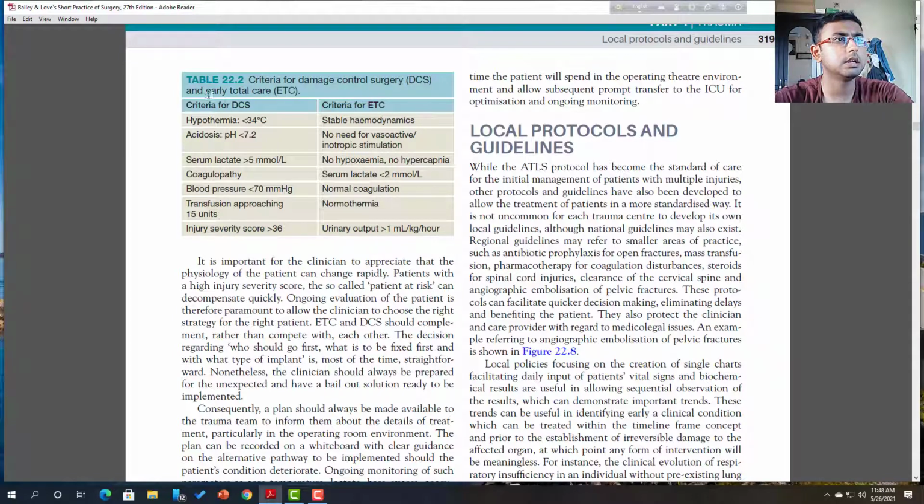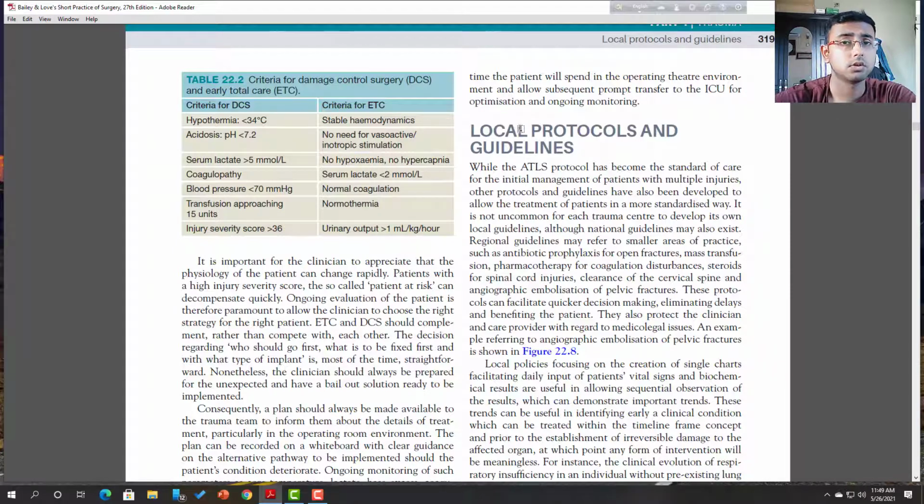Early total care criteria: stable hemodynamics, no need for vasoactive or inotropic stimulation, no hypoxemia, no hypercapnia, serum lactate less than 2, normal coagulation, normothermia, urine output more than 1 ml per kg per hour. That seems like a minor trauma, while if the other signs come out, it is regarded as a severe trauma. So this is the trauma criteria: how you can know whether it is more severe or less severe.